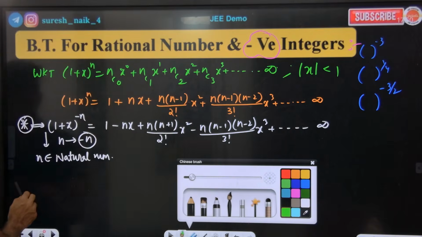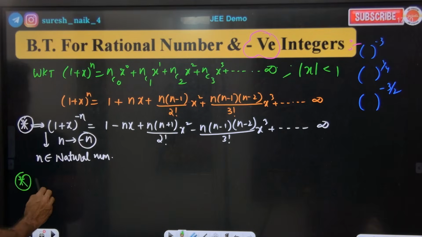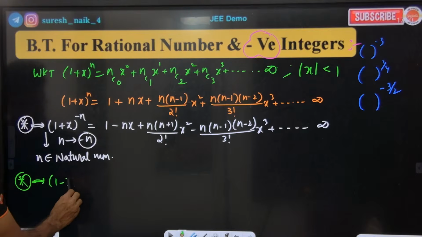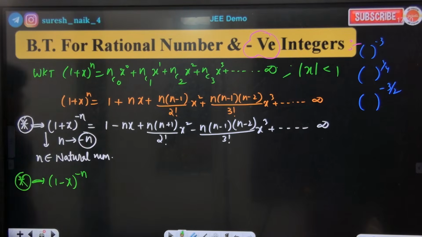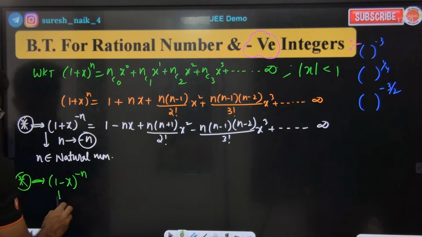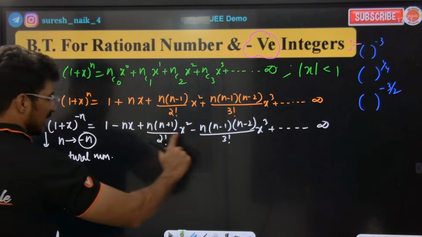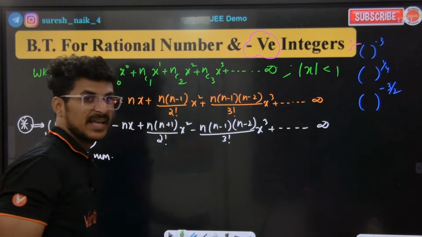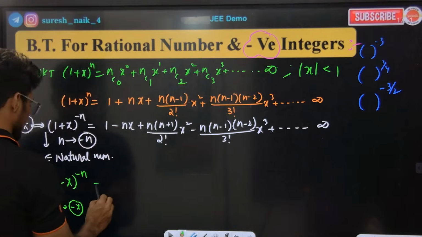Now I'll ask you something very, very important. Listen to the class. Sir, for example, if I give 1 minus x to the power of minus n, how do you write this? Same, babu. You replace x with minus x. You need to replace x with minus x. In the expression, x you replace with minus x. What happens? Tell me now.